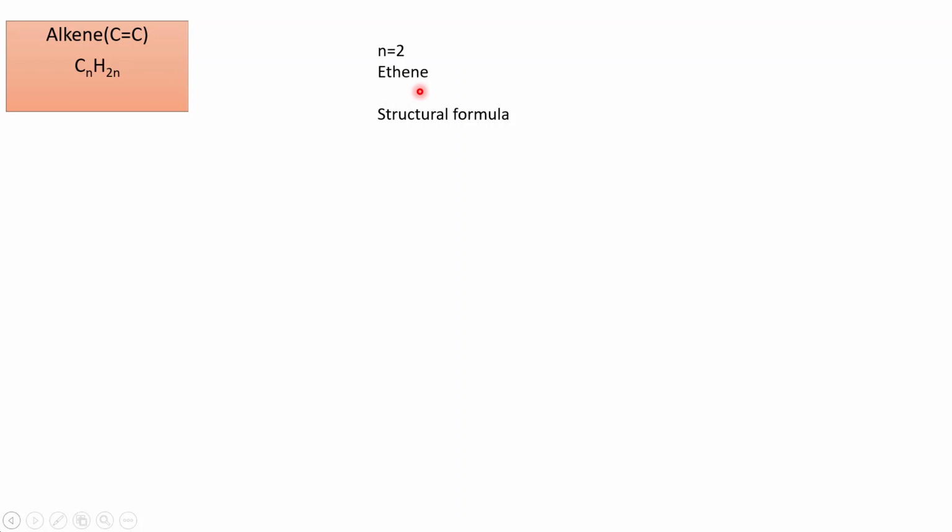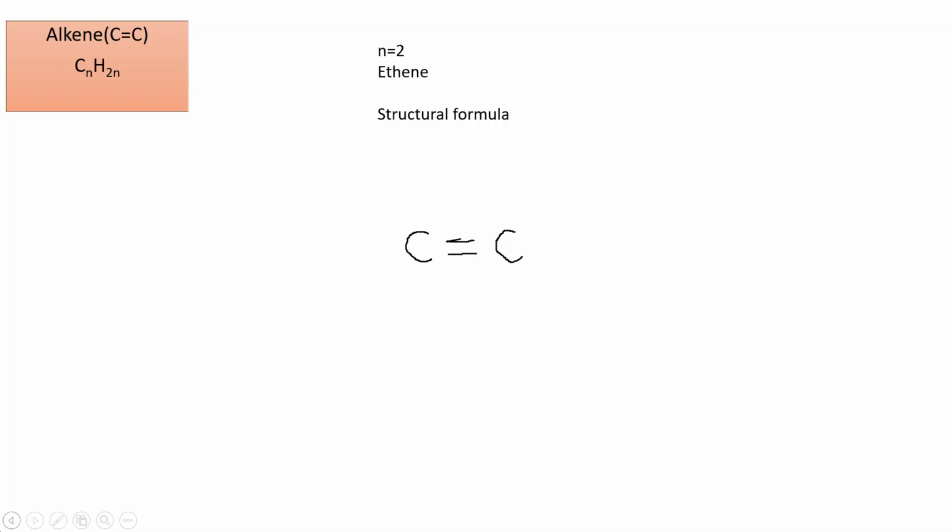Now, let us understand how to draw its structural formula. To begin with, we will write the two carbon atoms. Now remember that alkenes have a carbon to carbon double bond. So before we put the lines around each carbon atom, let us first put the two lines between the two carbon atoms indicating the carbon to carbon double bond.